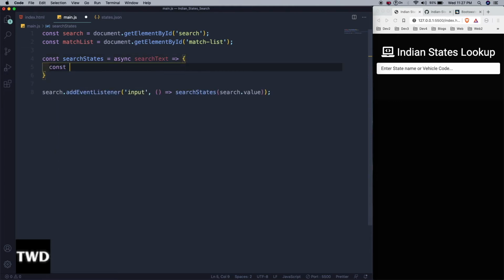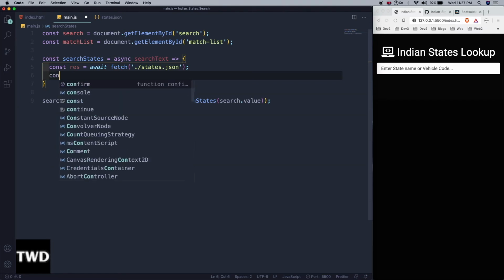Then const res equal to await fetch states dot json. So we are using the await here to get the fetch. Instead of getting it from here, you can get from outside also. So the concept will be same. If there is an API call, you will do the API call. We have the states.json here, so it can be outside also, not an issue.